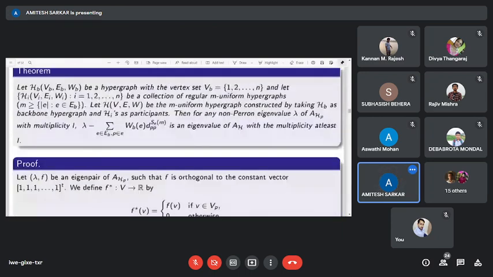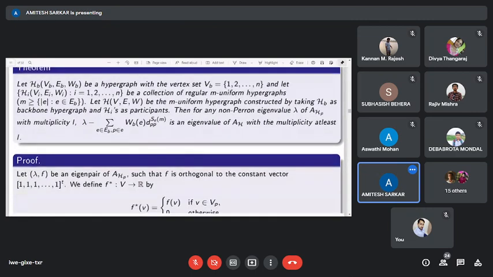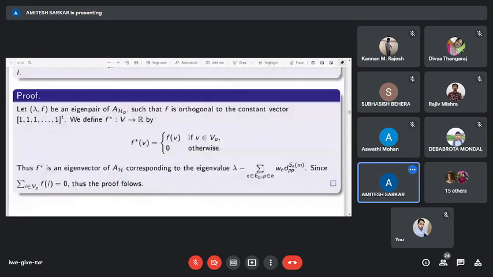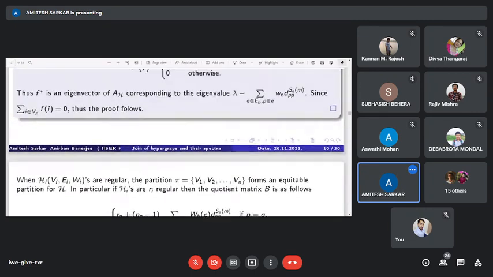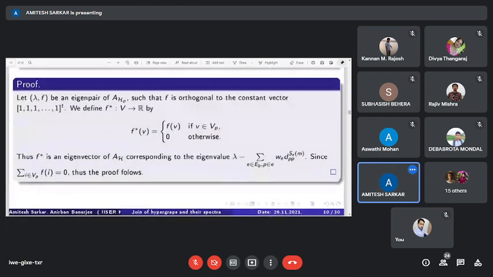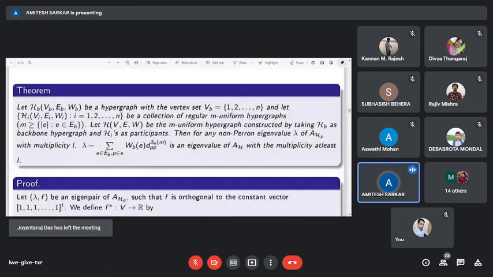Now using this result we have some eigenvalues, but the question is: is it possible to find the other remaining eigenvalues of the adjacency matrix corresponding to the hypergraph?